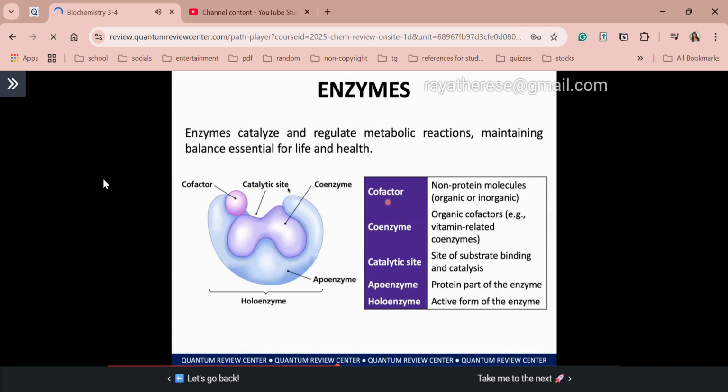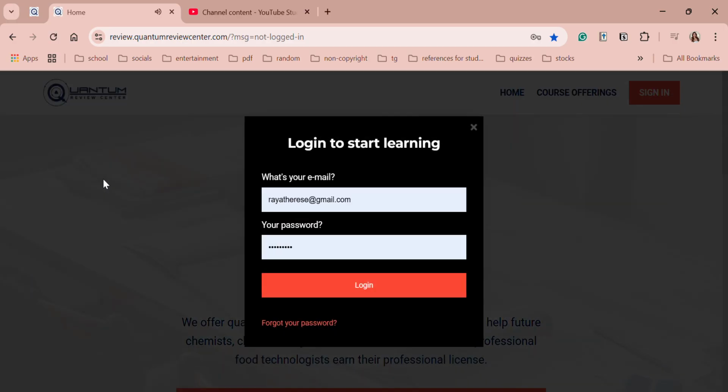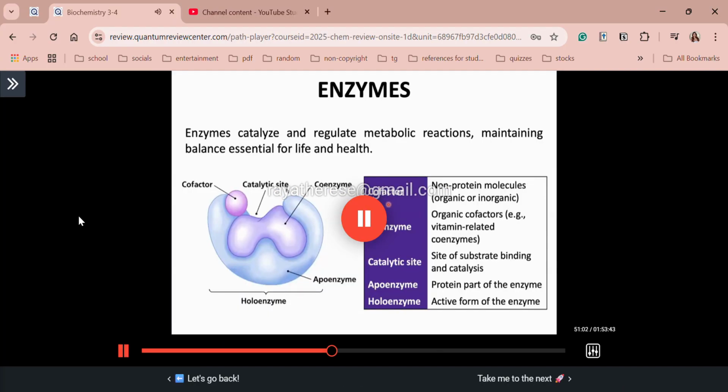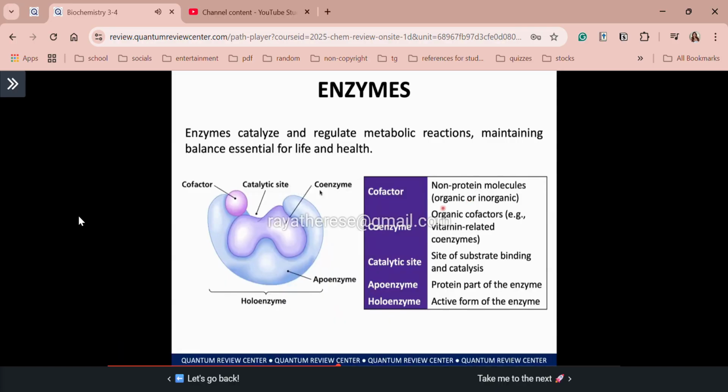So now class, let's put our focus here on their description. Si cofactor, that's your non-protein molecules. It can either be organic or inorganic. Typical cofactors po ng enzymes natin, as you will observe in our next discussions, are your metals. For instance, magnesium 2+ serves as cofactor in order for your enzyme to be functionally active.